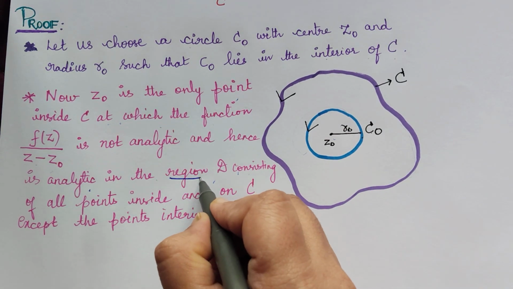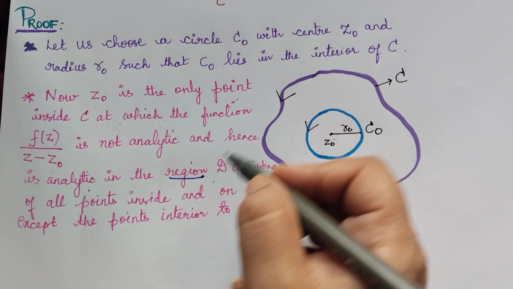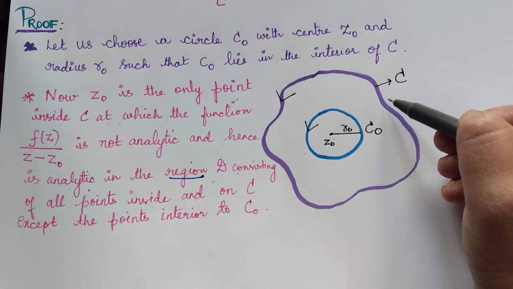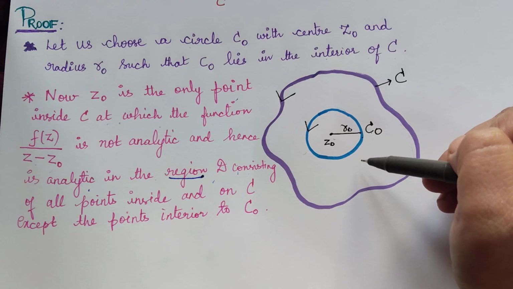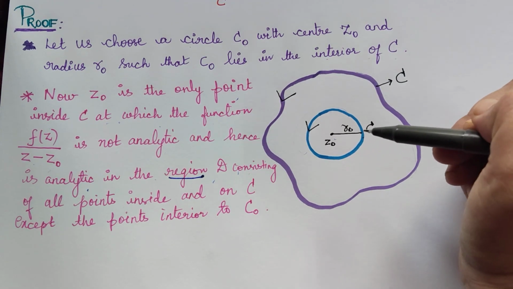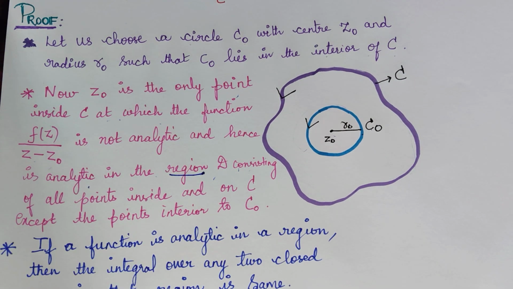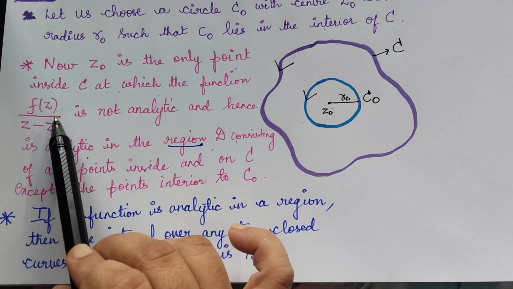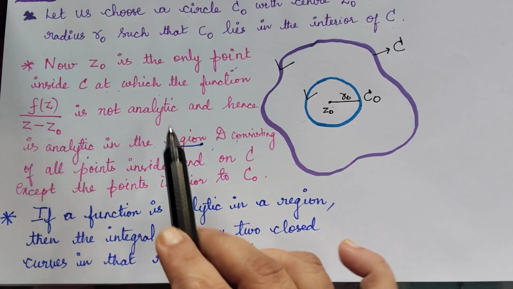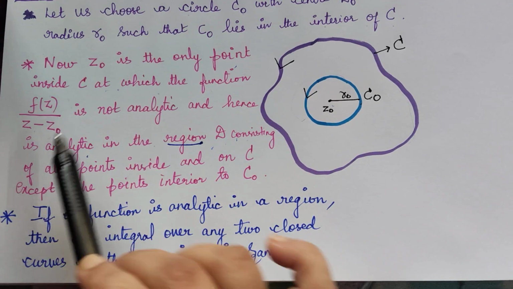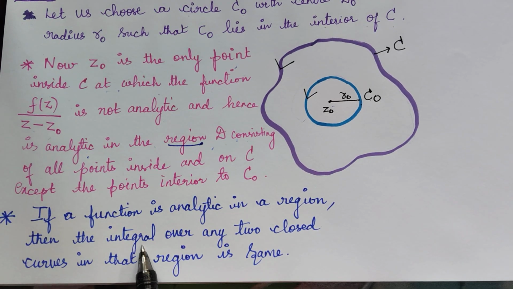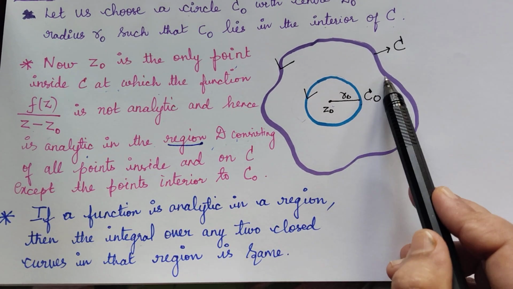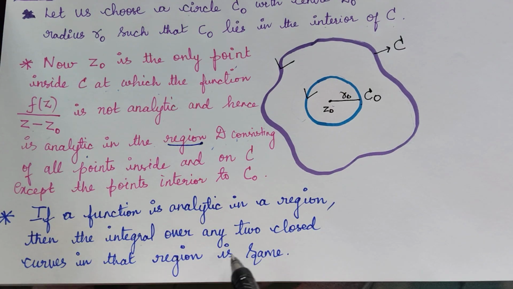So if a function is analytic in a region, that is, we said this function is analytic in the region D, then the integral over any two closed curves in that region is the same.